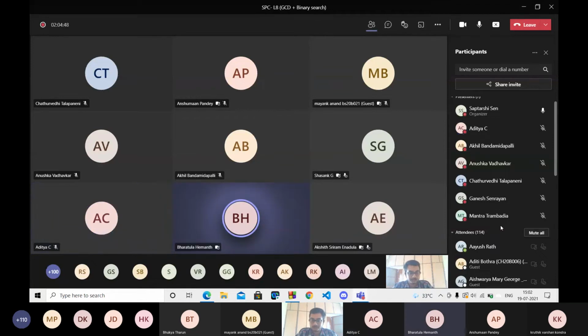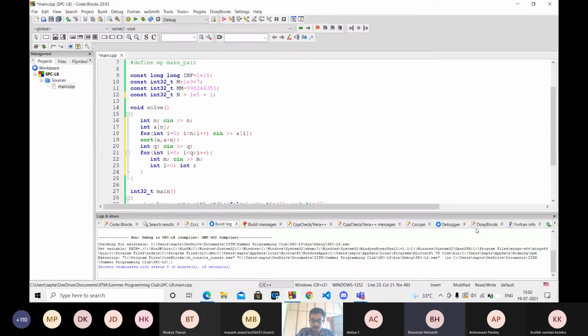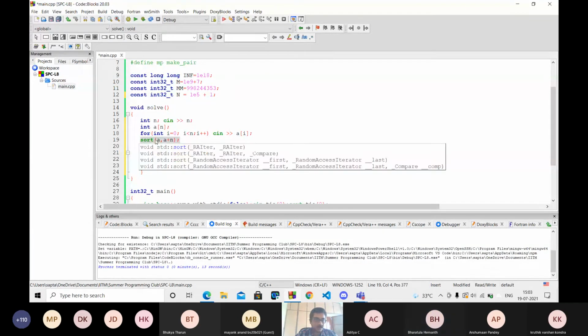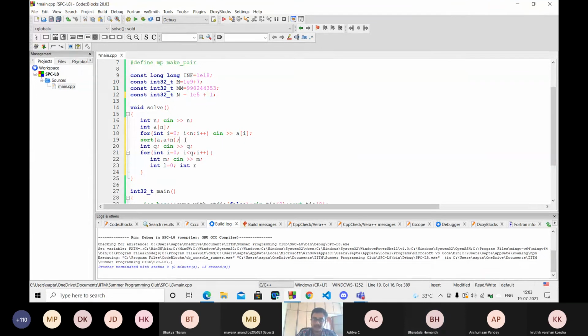So if you use binary search, then n log n should also be included, no? For time complexity calculation. But this is out of the binary search, right? This is not inside this for loop. This is outside this for loop. So it will not be multiplied, it will be added. So addition won't change the power of time complexity. Okay. Did you get it? This is not inside this for loop. Yes, I get it. Okay, fine.